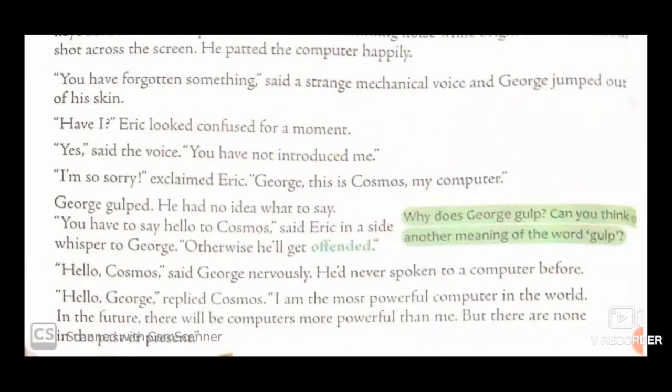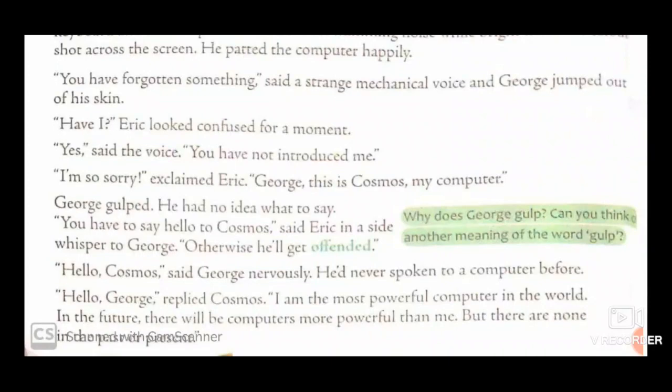George gulped. He had no idea what to say. George gulped. Gulp means swallowed something. Sometimes when we are completely baffled, astonished or bewildered, in that circumstance we swallow our saliva inside our mouth. We swallow the saliva to make our throat wet. So he gulped and he had no idea what to say. He was astonished to see how a computer can speak.